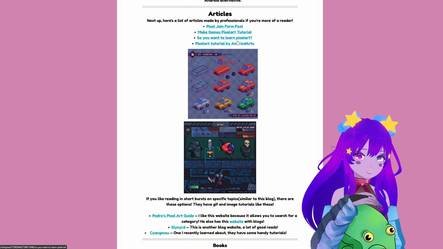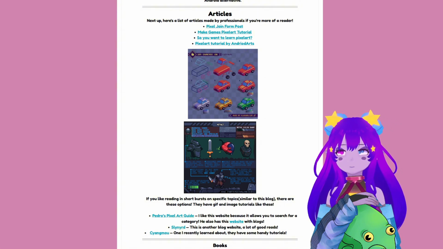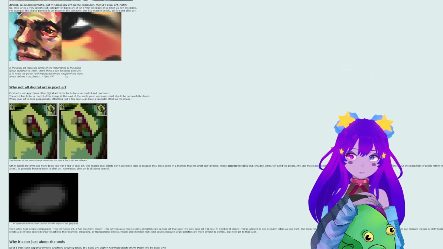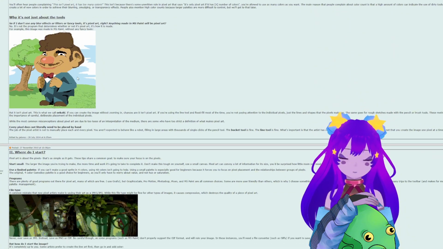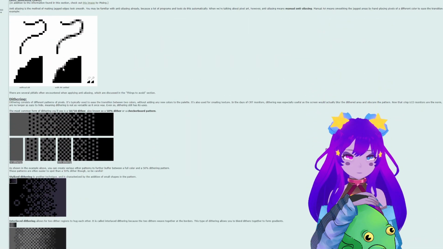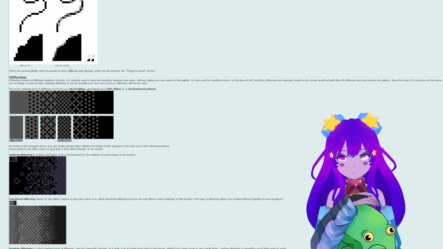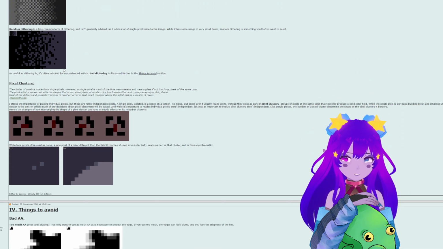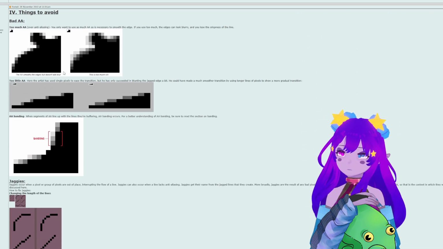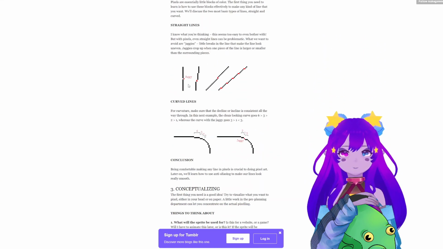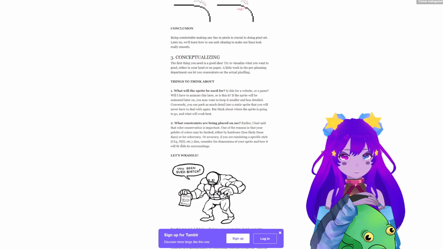If you're more of a reader, I always find this handy, especially if I'm going to bed and want something to read. You can see here they go into depth on what is pixel art, how does pixel art differentiate from other types of art, where do I start, where do I go. So it's things I'm talking about now, but they go really in depth. They also go in depth into the pixel art details themselves, so I think it's handy in that sense of, if you want more, it's always here. It really is just lots and lots of information, and I try to keep it in one spot.